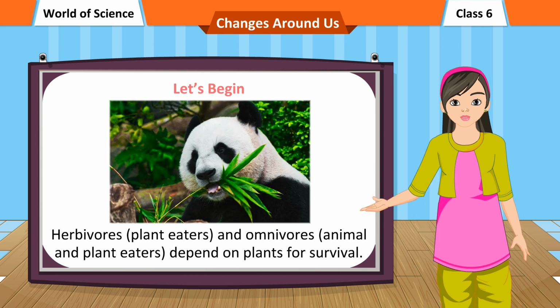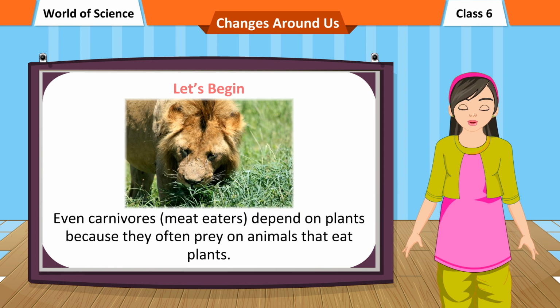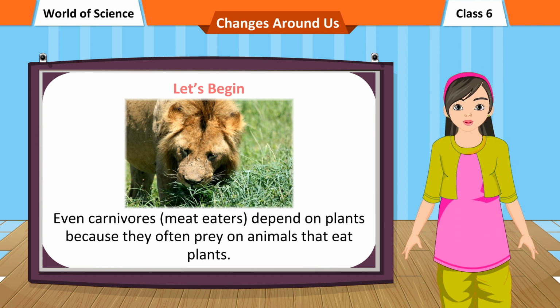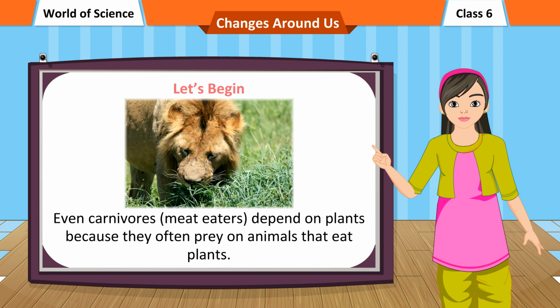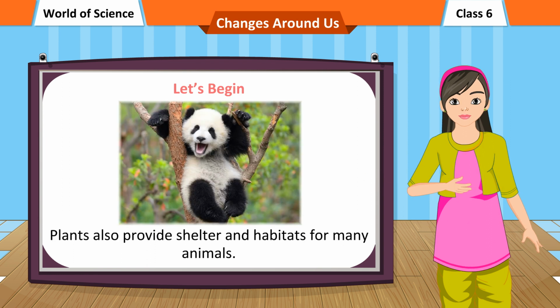Herbivores (plant eaters) and omnivores (animal and plant eaters) depend on plants for survival. Even carnivores (meat eaters) depend on plants because they often prey on animals that eat plants. Plants also provide shelter and habitats for many animals.